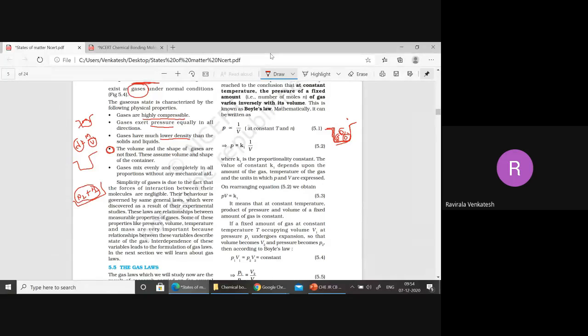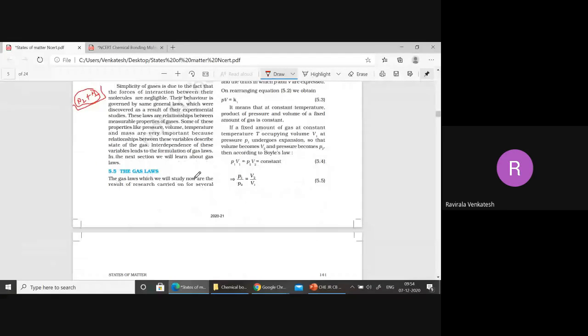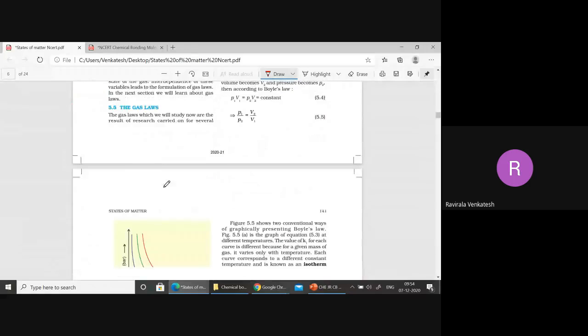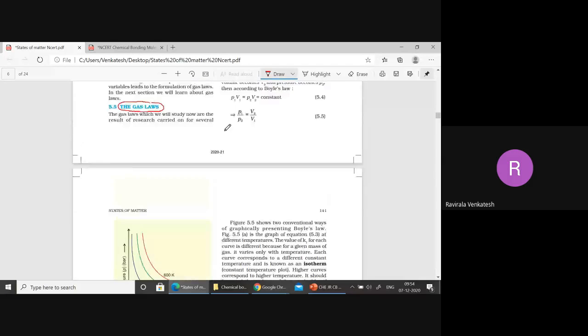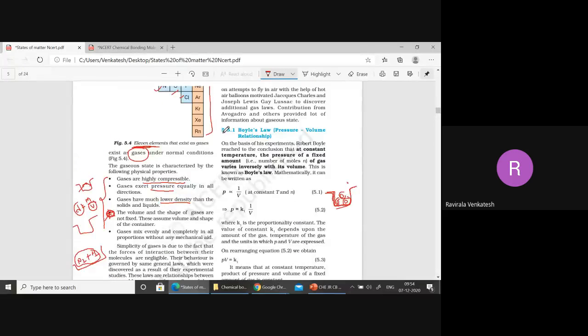Okay. So these are some important points about gas molecules. In the examination, this shape is very important. This point is important, isn't it? So this is about gas. Tomorrow we'll see the gas laws better. What about the gas laws? We'll see tomorrow: Boyle's law, Charles' law, and Avogadro's law. Three laws we'll discuss tomorrow. And problems are important. In the examination, they ask problems only, right?